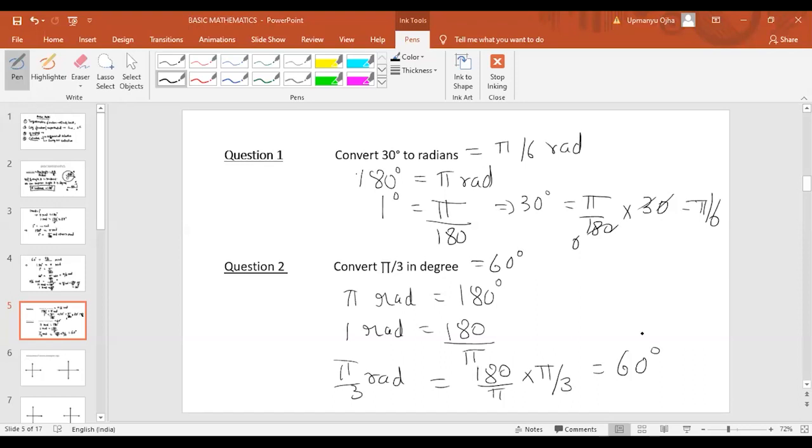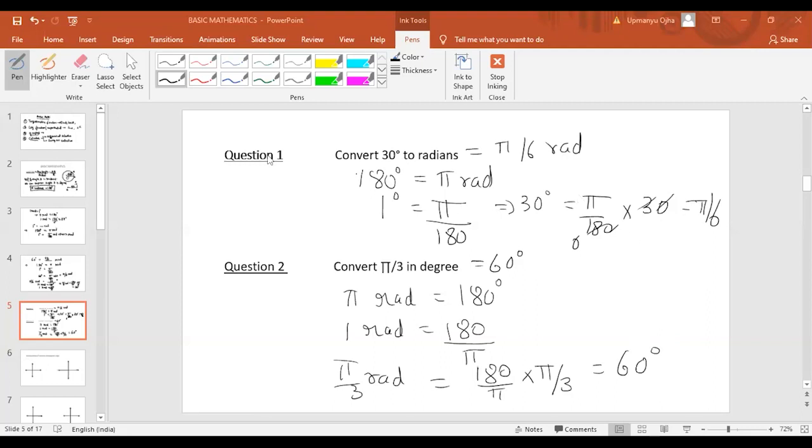Okay, both are correct. Very good. Most of you have got the answer. If you have any problem, you can ask me now. I hope you understand the method of how to convert radians to degrees and degrees to radians. If you have any doubt, you can raise it. Those who have got both answers correct, it is correct only. Fine.